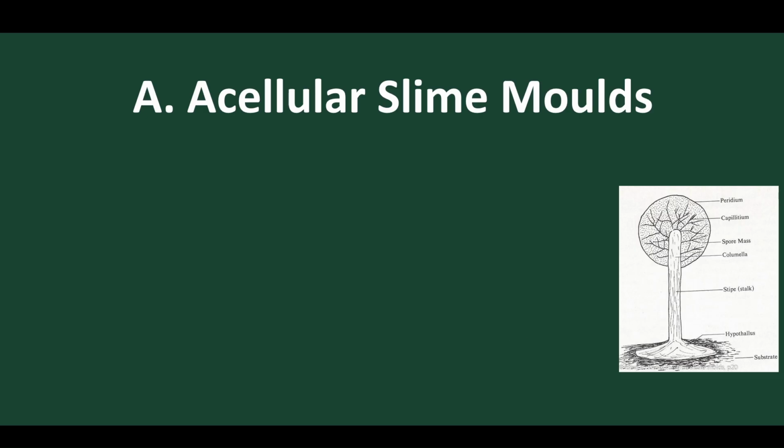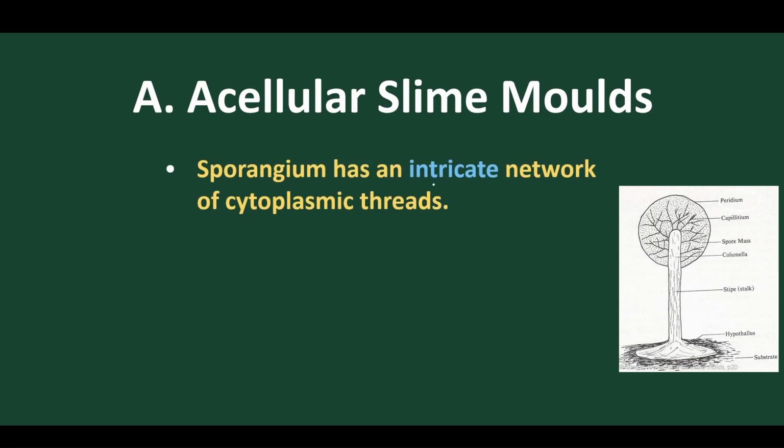Here it is the sporocarp, and these are the lines present. The covering is called peridium, and here we find the lines called capitulum. Let's discuss what is capitulum and what is peridium. This total covering is called peridium. On the peridium, we find lines, and these lines are called capitulum. Inside the body we find the spores. The sporangia has an intricate network of cytoplasmic threads called capitulum.